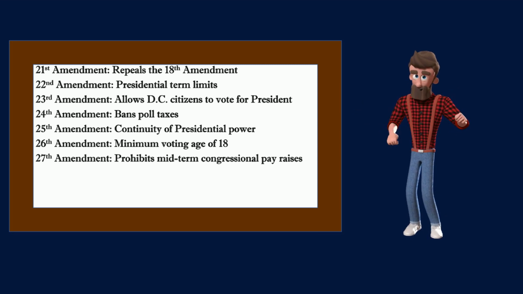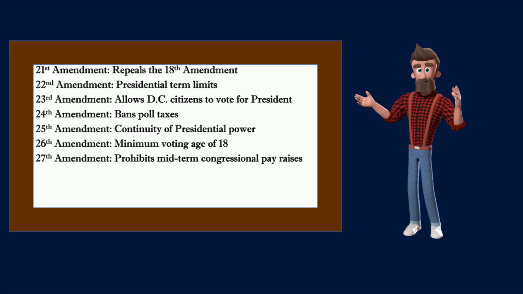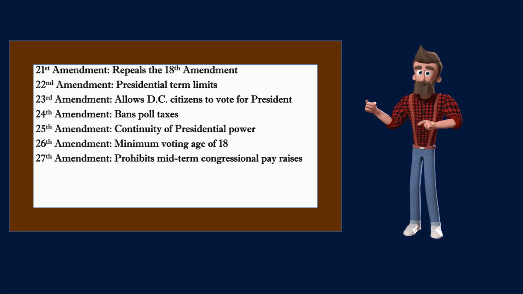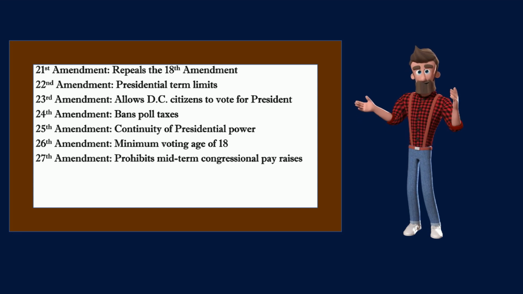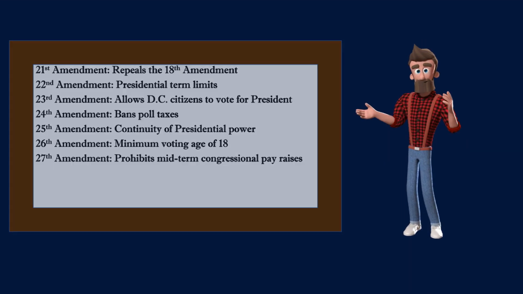The 26th Amendment establishes a minimum voting age of 18. The 27th and last amendment adopted on May 18, 1992 prohibits midterm congressional pay raises.